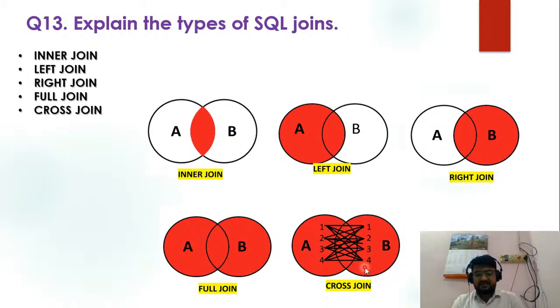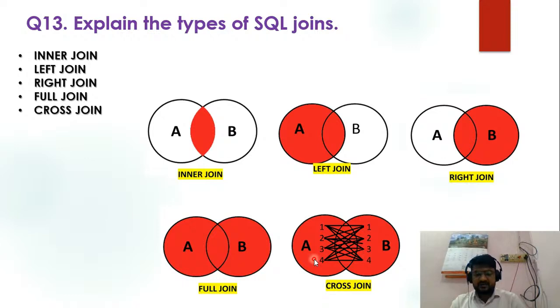And the last one is the cross join. What happens in a cross join? In a cross join, it creates a Cartesian result, so every element from one table is matched with every element of the other. For example, table A has records 1, 2, 3, 4, and table B has records 1, 2, 3, 4.